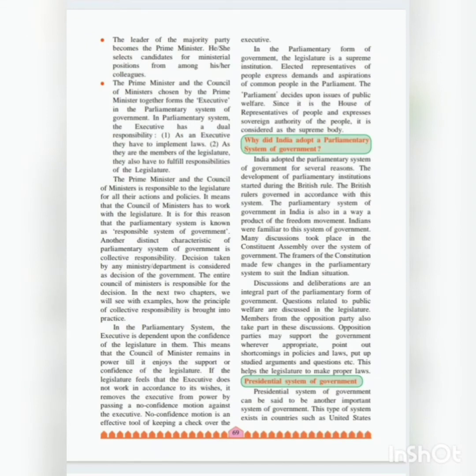Now children, we all know after winning the elections, whichever party gets the majority of the votes gets the turn to form the government, and from them the prime minister will be elected, and afterwards that prime minister selects the ministerial positions from their colleagues. The prime minister and the council of ministers chosen by the prime minister together form the executive in the parliamentary system of government. The prime minister and the council of ministers he or she decides on together form the executive, that is the working body in the parliamentary system of government.